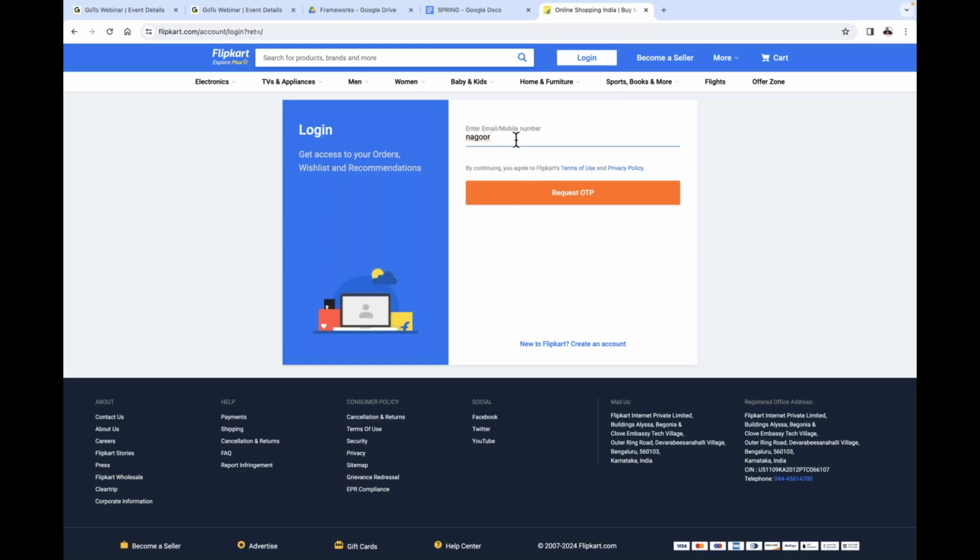For what purpose is this text field available? Getting information from the user. This entire thing is acting as an interface, getting data from the user and passing the data to the internal application, or not? Then the internal application will do some process, and then it provides the required information to the user. So think a minute about it. If this entire page is not available, how is it possible to carry the data from the user to the enterprise application? Is it possible if this page is not available? Not possible.